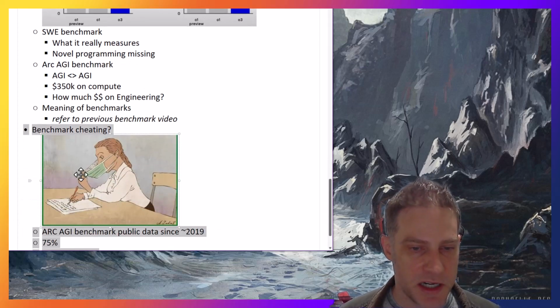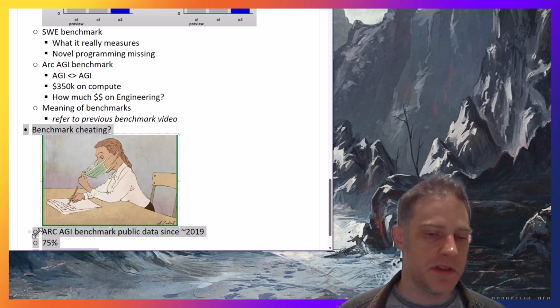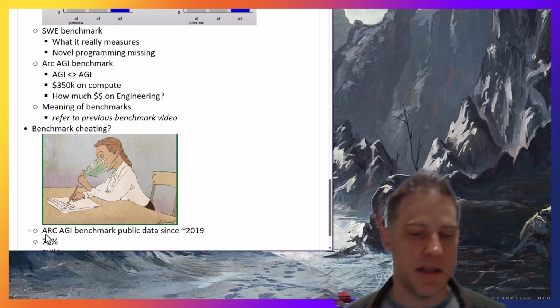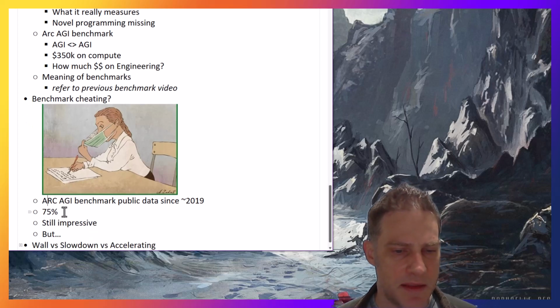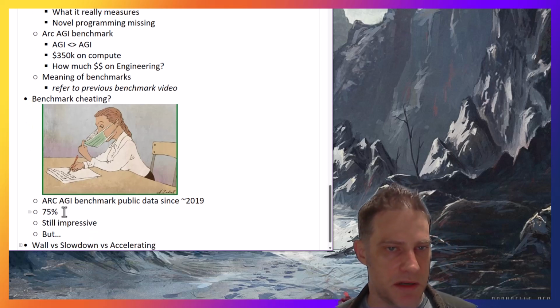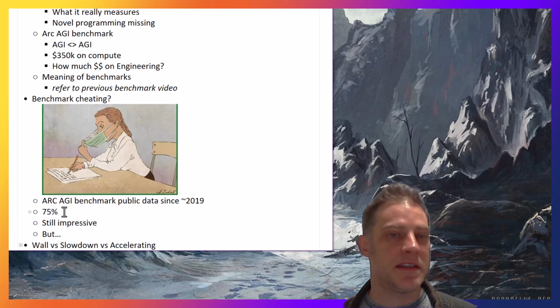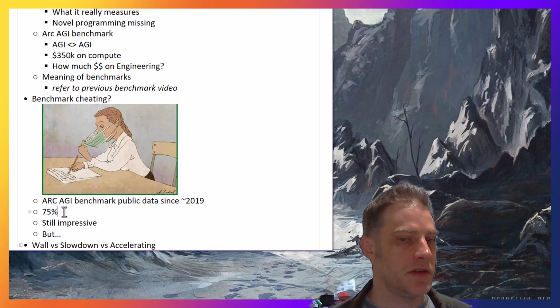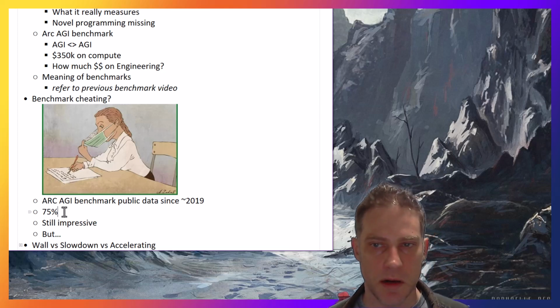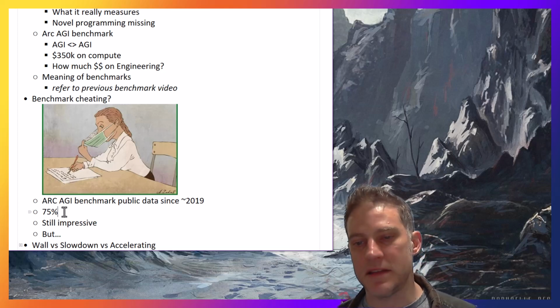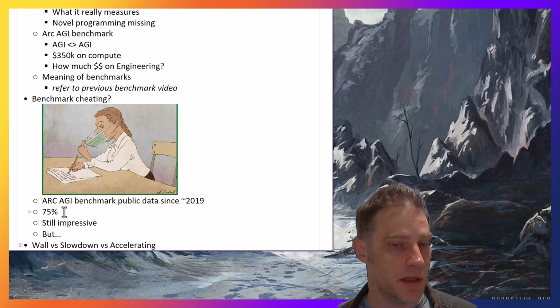So did they cheat? Something to be clear about is that the Arc AGI benchmark has been in the public data since like 2019, 2020. So it's already been in the data set for all these models. And then I think they mentioned that they used about 75% of it. It's in the training set. That's basically what they said. So this is still impressive because all the other models were not able to score well on this benchmark up until very recently. So in that sense, it's really, really impressive.